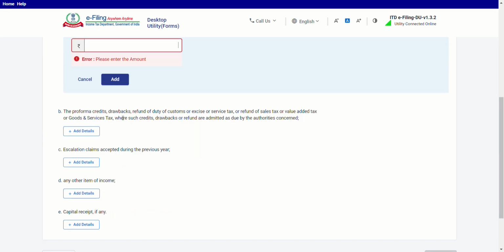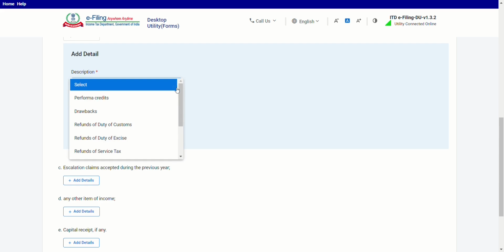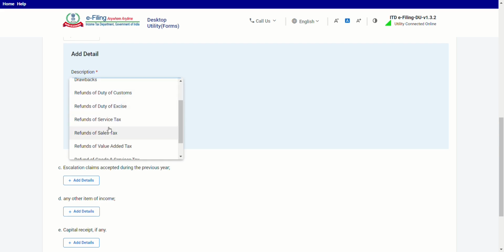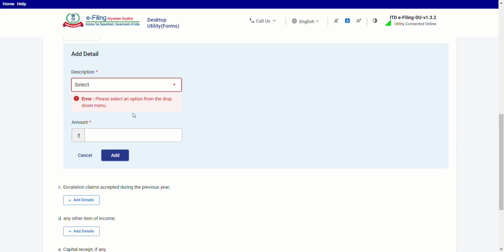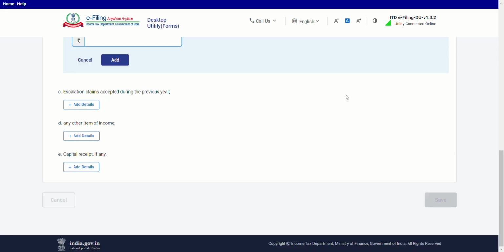If there is a proforma credit, drawback, refund of duty of customs or excise or service tax, or refund of sales tax or value added tax or GST. GST is also included in the scheme. Such credits, drawbacks or refunds are admitted as due by the authority concerned. Means the refund has been due but not yet received and not credited to the PL account, so it should be reported here. Which kind of proforma credit or refund of customs duty, excise, service tax, which kind of refund it is and up to what amount, it should be disclosed here.